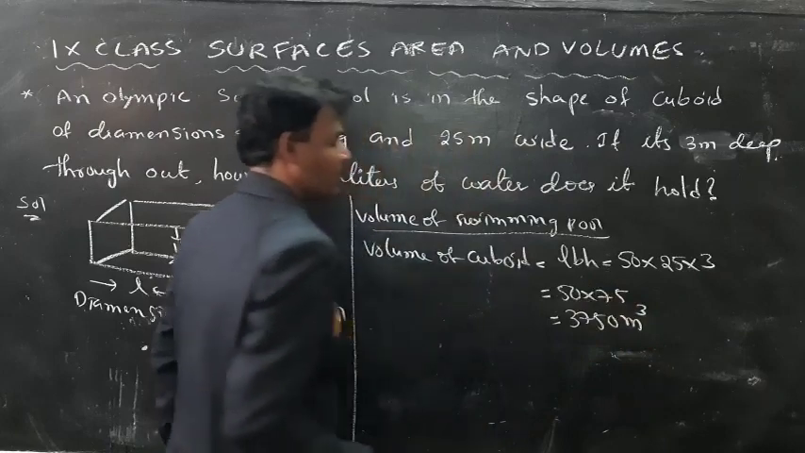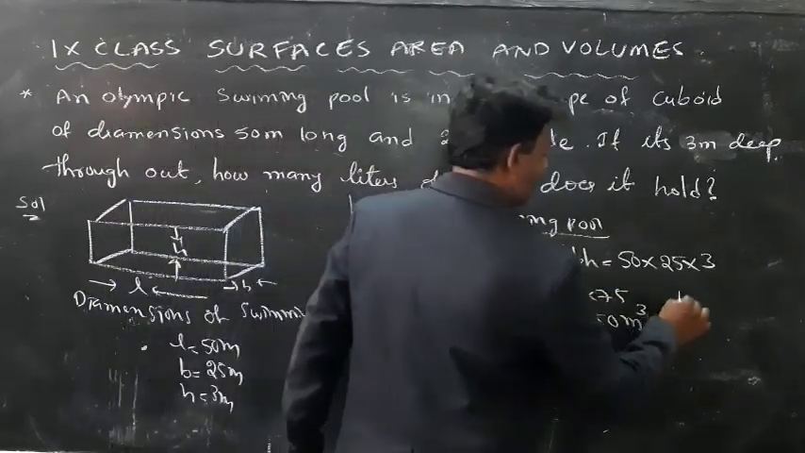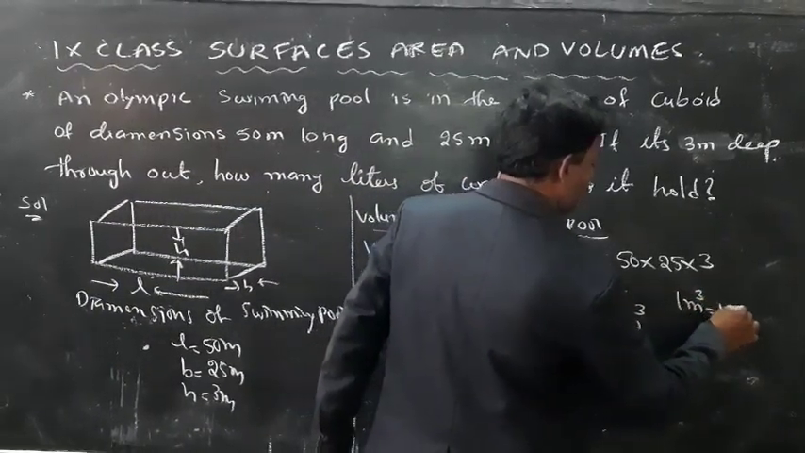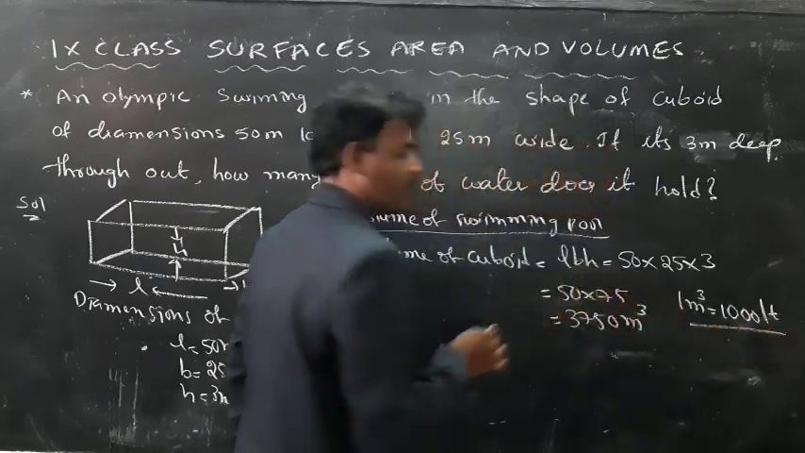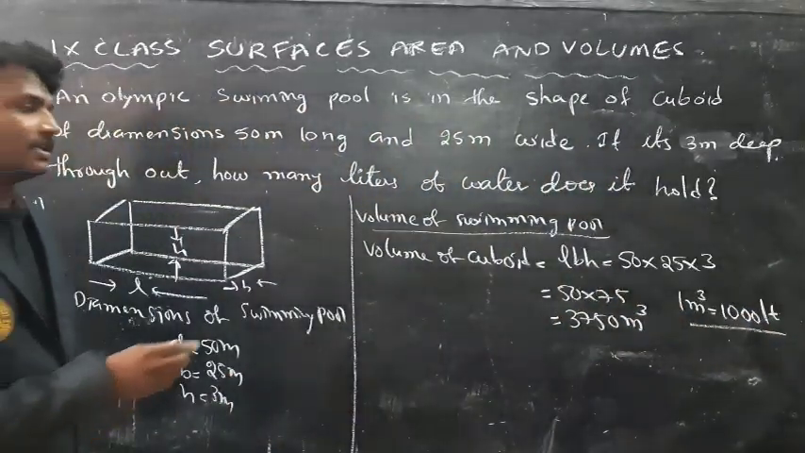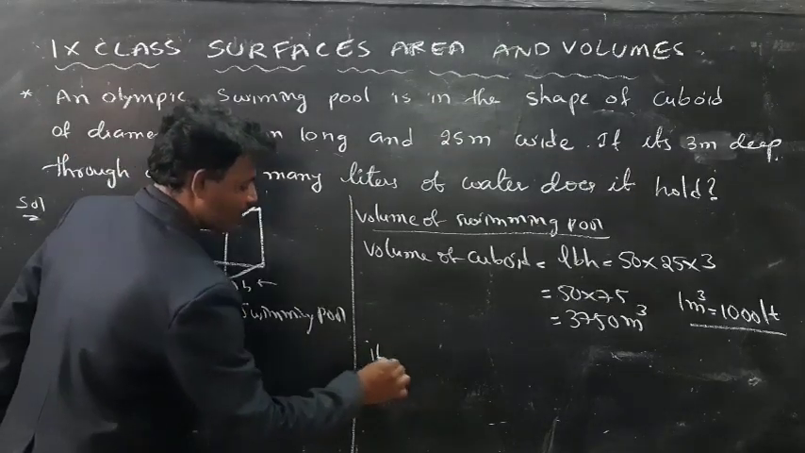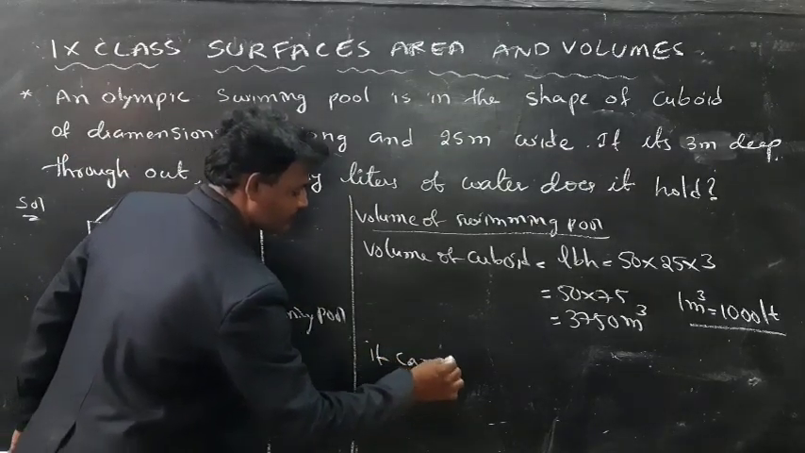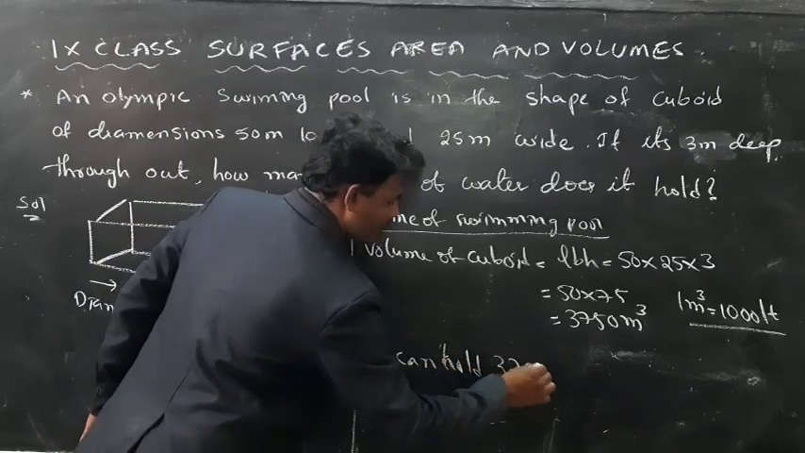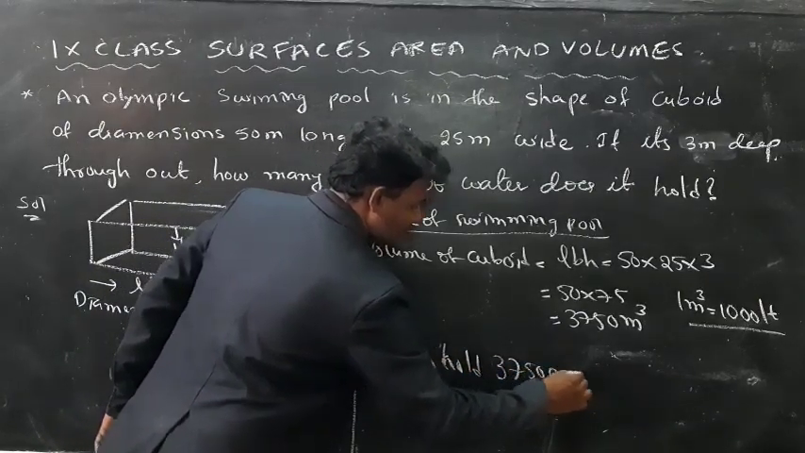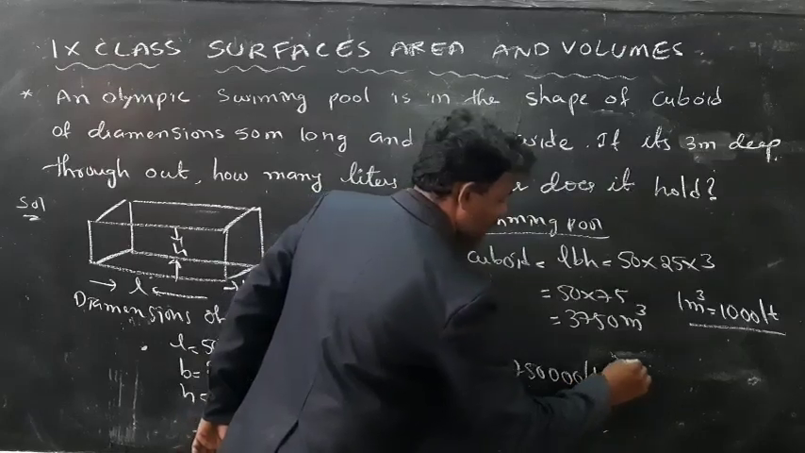3750 meter cube. But according to that, 1 meter cube is equal to 1000 liters. So it can hold liters of water.